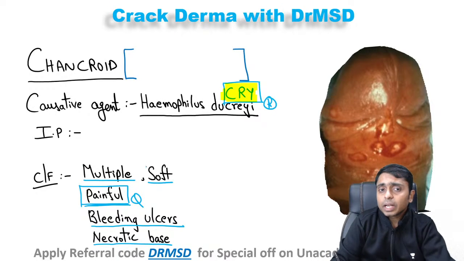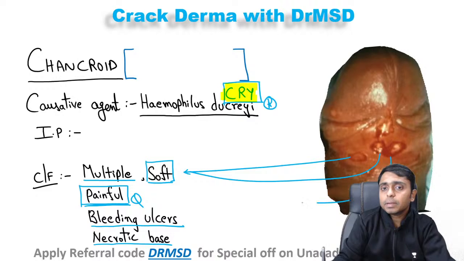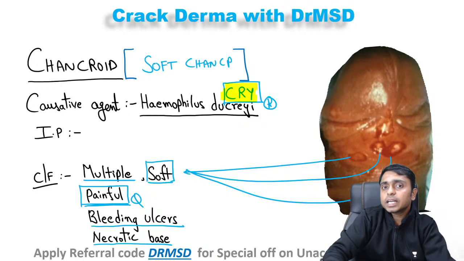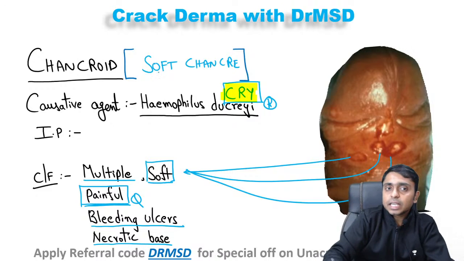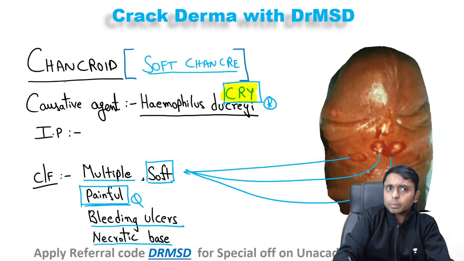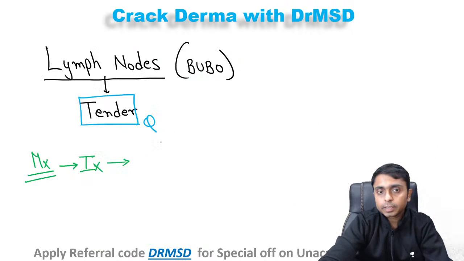All of these points are exactly opposite to syphilis. Because the ulcers feel very soft on touch, they are called soft chancres. In syphilis we call the chancre a hard chancre, and here in chancroid we call these ulcers soft chancres. The incubation period is also the opposite of syphilis: here it is 2 to 5 days, a very short incubation period.